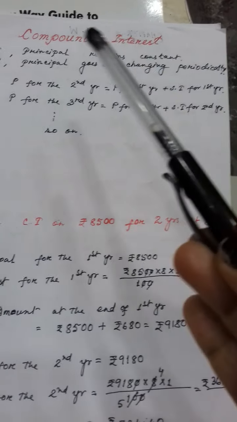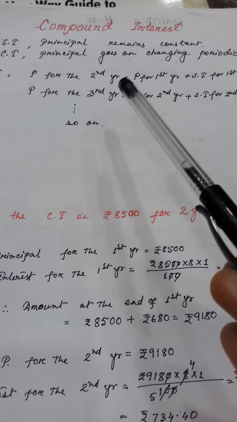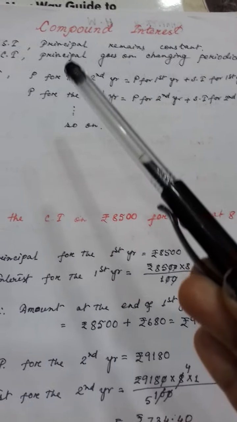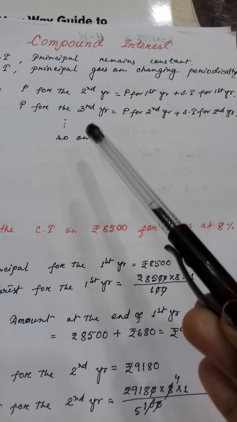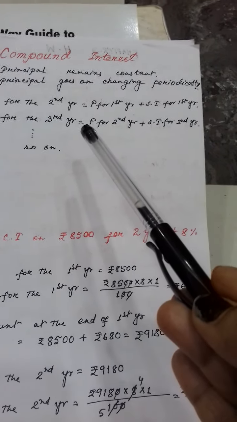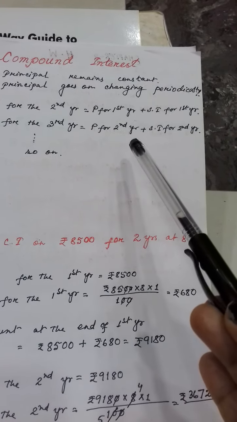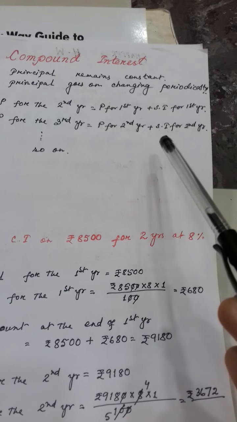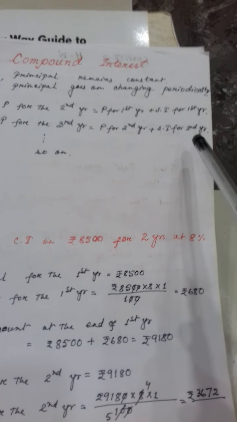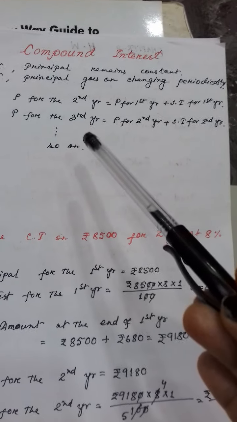These two total will be the principal for the second year. Understood? And then what will be the principal for the third year? Then it will be principal for second year plus simple interest for second year. Yes or no? Understood? In this way it will continue.